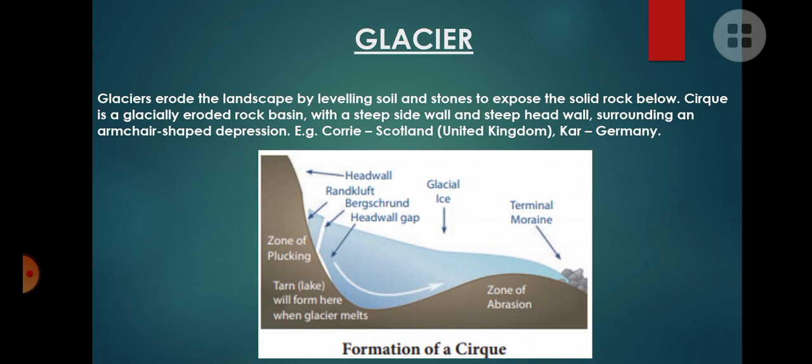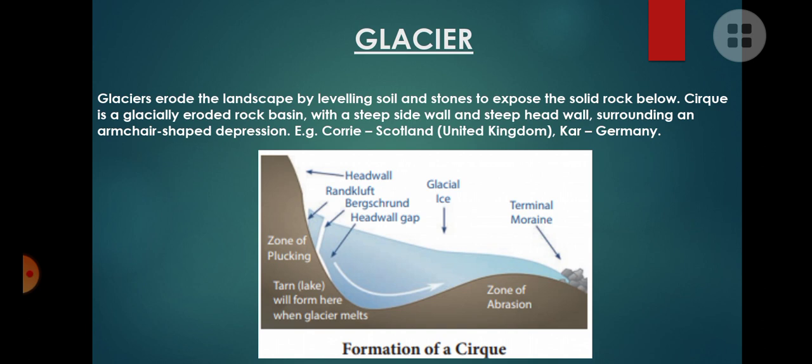So what happens when the glacier slowly moves from the mountain top into the lower region? It deposits at the bottom and slowly erodes the rock at the bottom, and it forms like a chair, that is an armchair type depression.